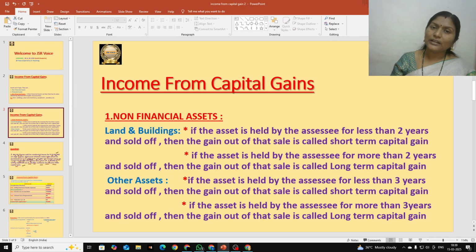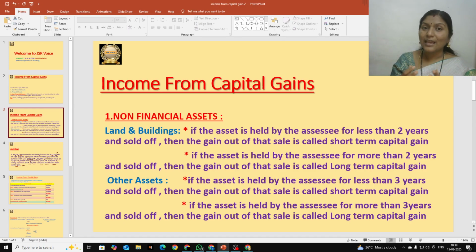For land and buildings, a 2 years period will be taken to determine whether the asset is a short-term or long-term asset. And for assets other than land and buildings, a 3 years period should be taken. Take land and buildings.